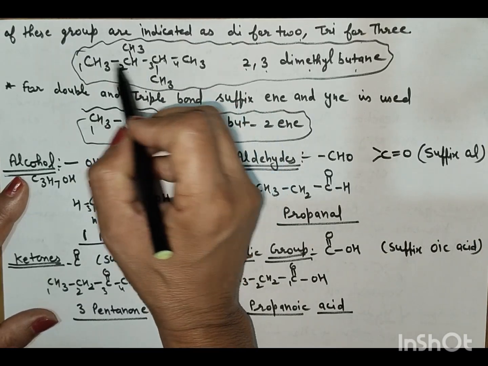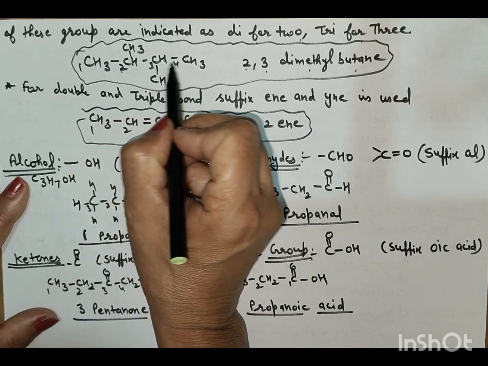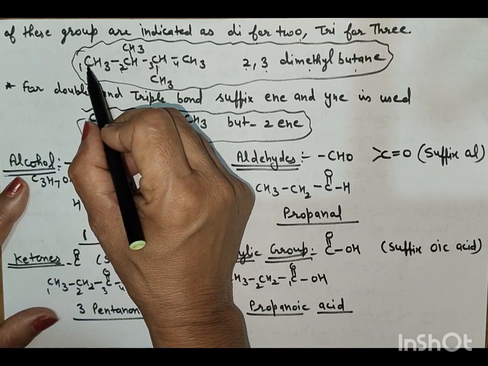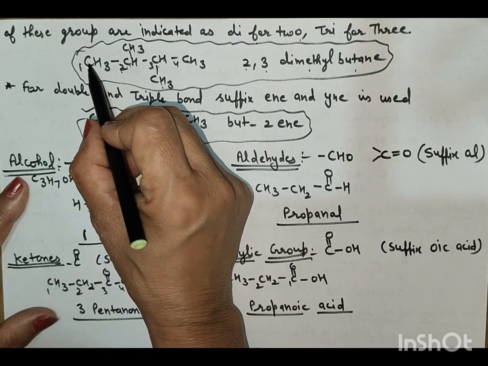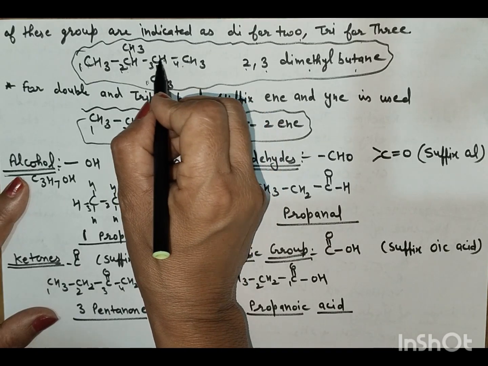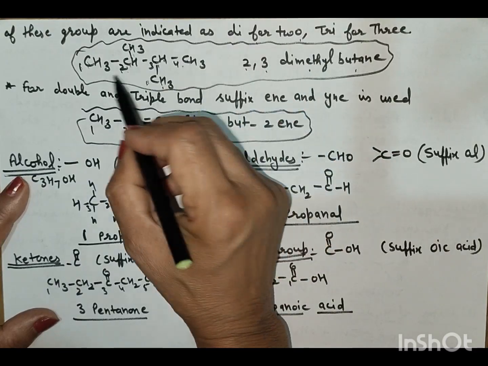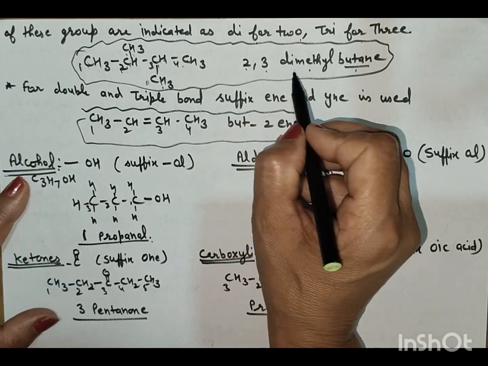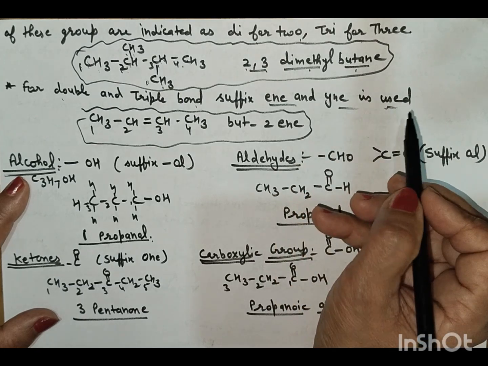Methane, ethane, propane, butane. If we mark the IUPAC naming here, then first select the longest chain, 1, 2, 3, 4. If we select 1, 2, 3, that is a short chain. 1, 2, 3, 4 is the longest chain, and this is also the longest chain, 1, 2, 3, 4. The methyl groups are at the 2nd and 3rd positions, so it is 2,3-dimethyl butane. For double and triple bonds, the suffixes "-ene" and "-yne" are used.